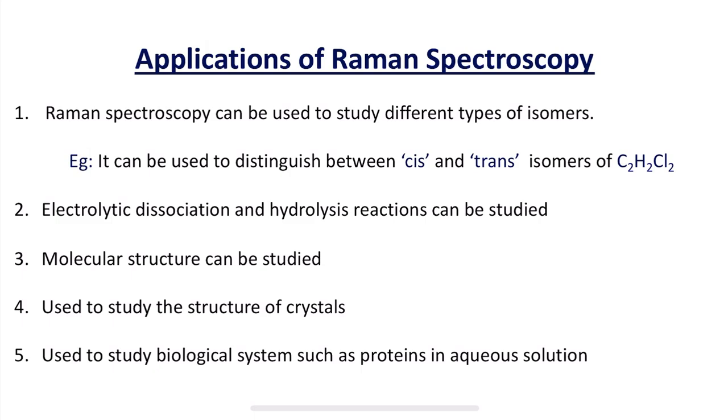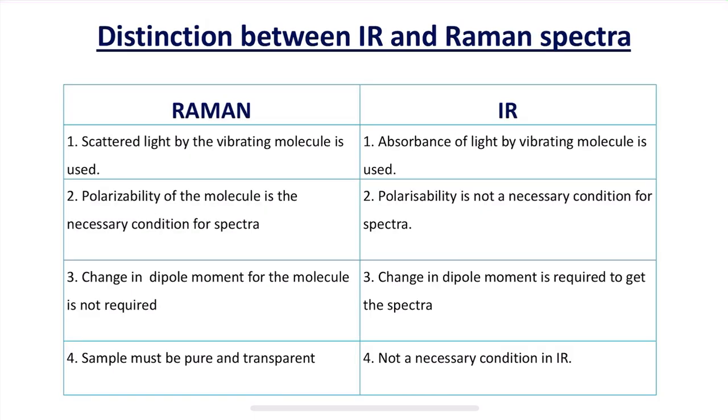Now we are at the end of this chapter, so let us make a distinction between IR and Raman spectroscopy. Scattered light by the vibrating molecule is used in Raman spectroscopy, whereas absorbance of light by the vibrating molecule is used in IR spectroscopy.